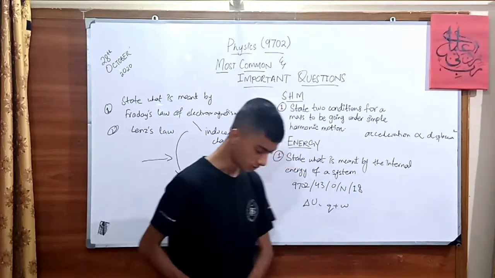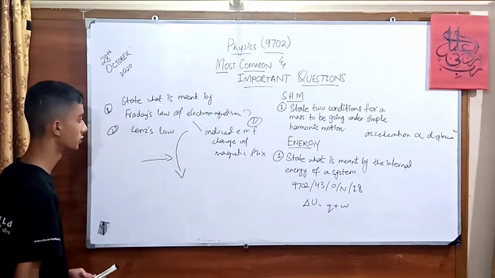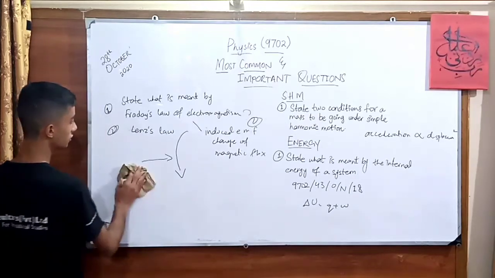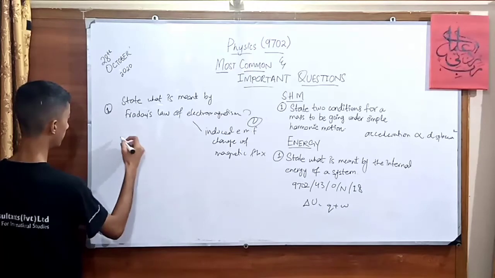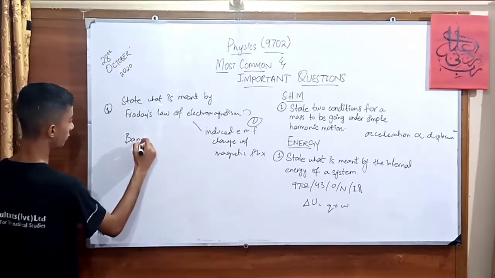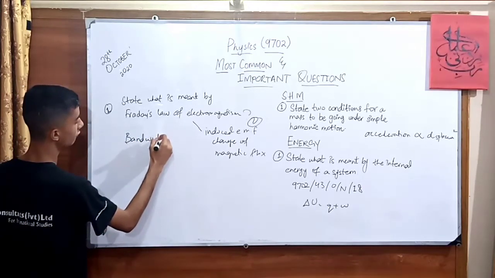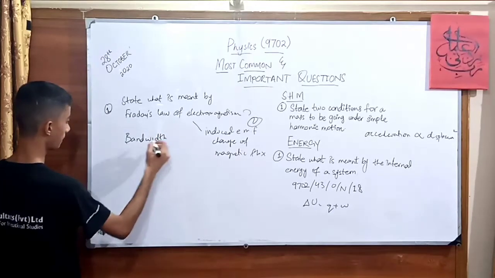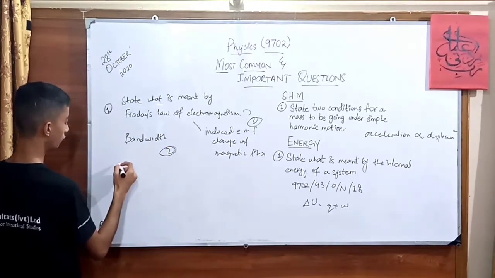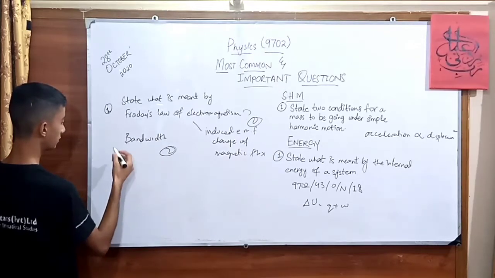Okay, for the further questions, we do have a question regarding telecommunication. In telecommunication, a more common question is about bandwidth. What is bandwidth? Bandwidth is a range of all frequencies, a range of different frequencies. Okay, 2 mark question.